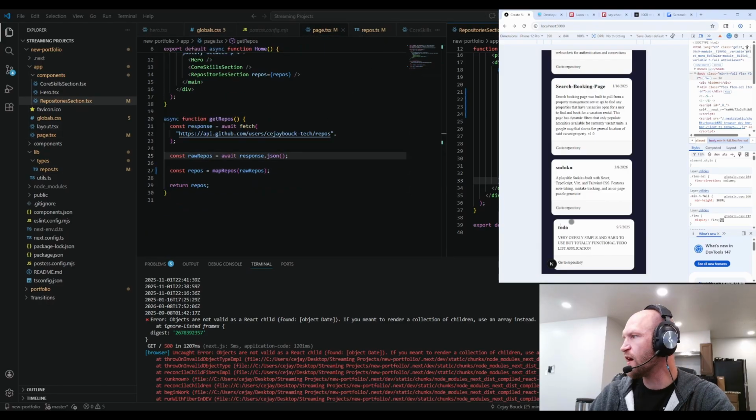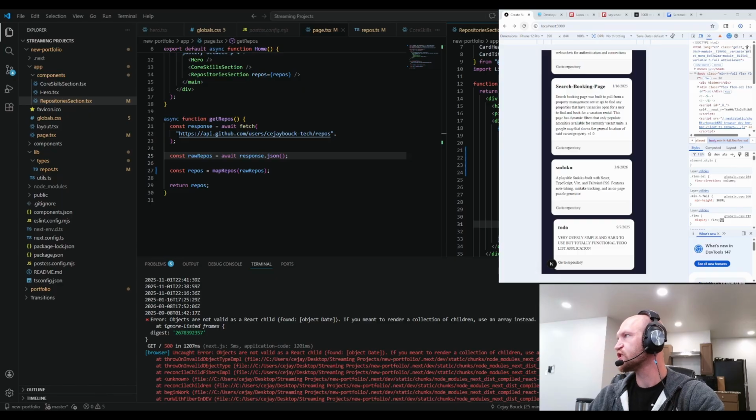Let's go back. Why the hell is to do smaller? Why did this happen? It's not smaller, it just shifted at the end. Why'd you do that? What is happening here?